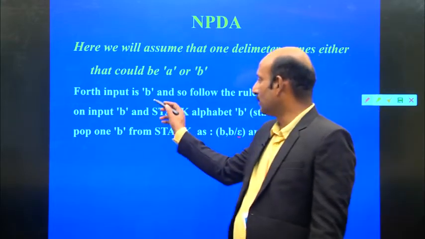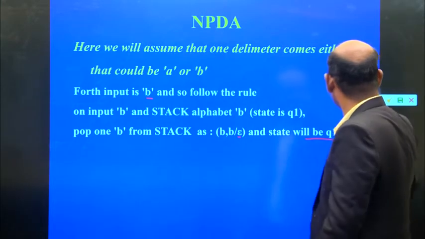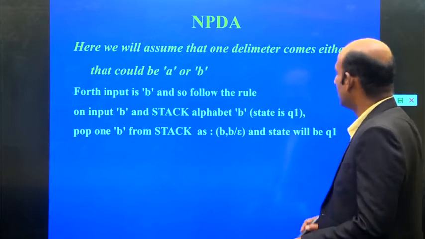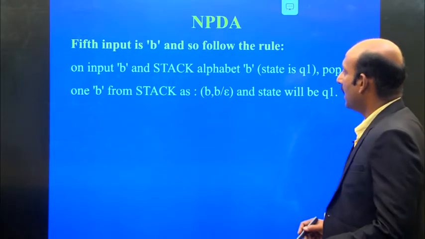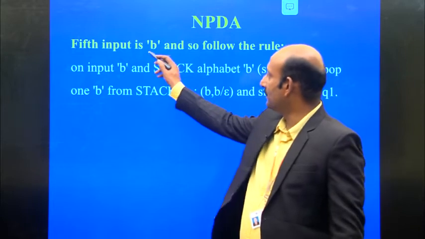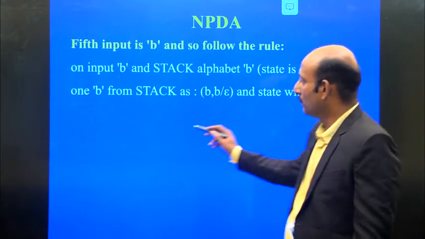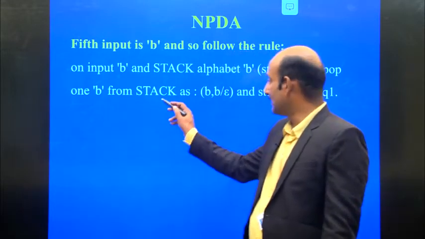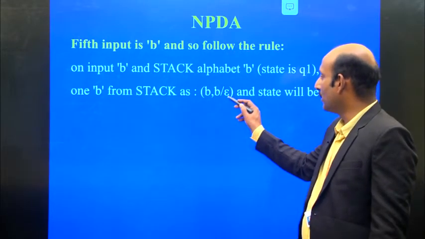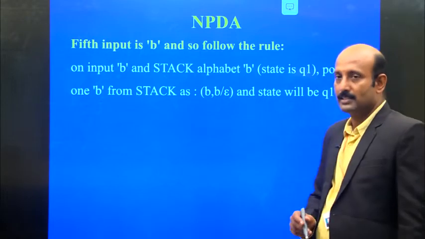Again, the fourth input is B. And the fifth input is also B. Suppose the fifth input is also B; we pop one B from the stack, and the state will be Q1.